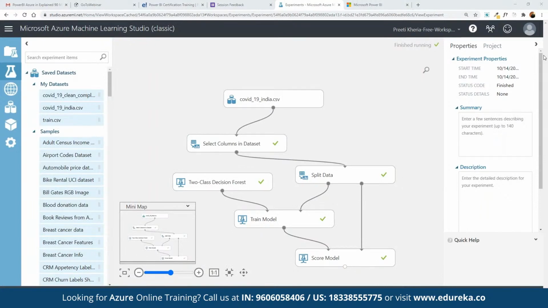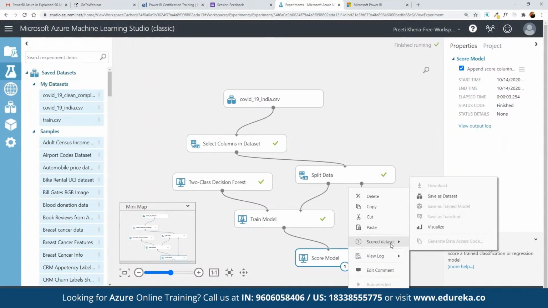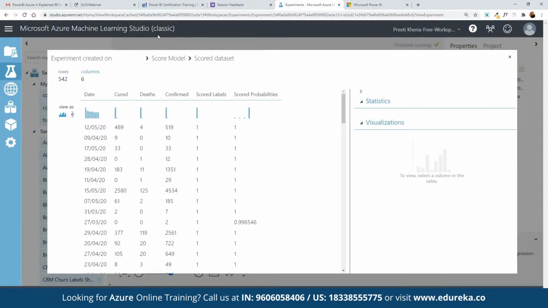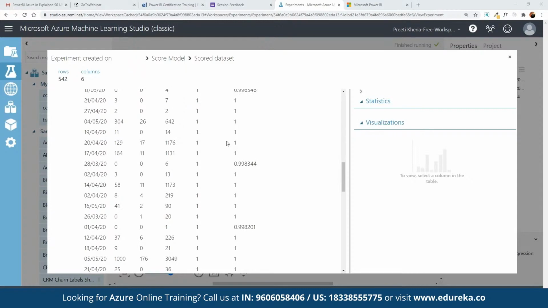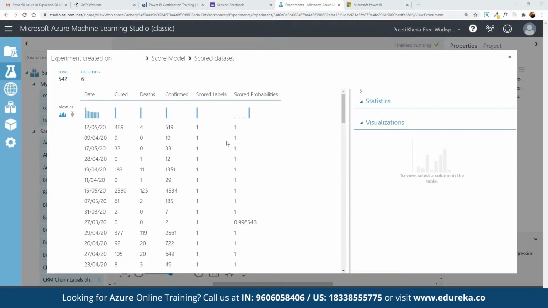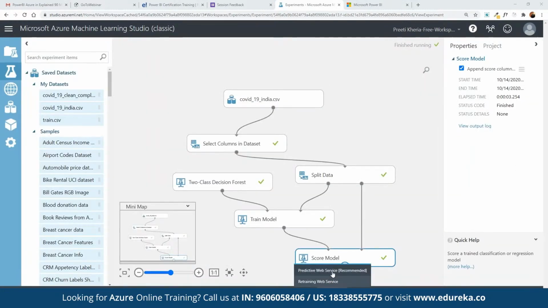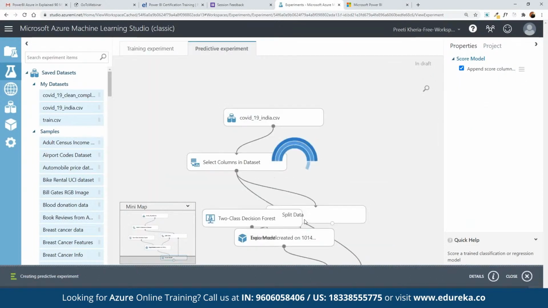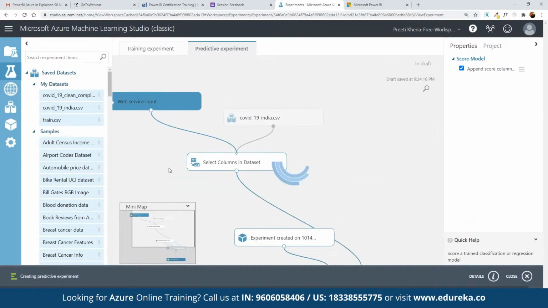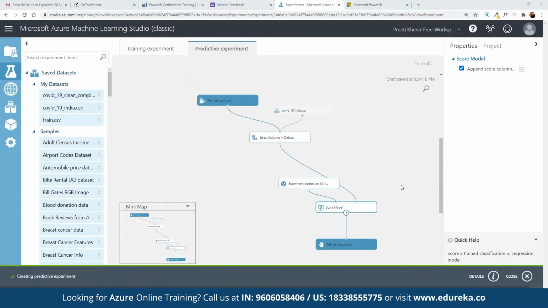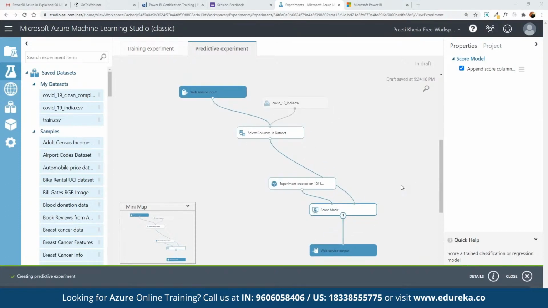Now if you want to visualize, we can right click on it, click on score data set, and visualize to see the entire score based distribution that has been derived for each and every data pointer. Here we can set up the predictive web services, which is currently recommended. As you can see, the entire model is going to be defined and deployed for creating the predictive experiment. The entire experiment is currently being deployed automatically.